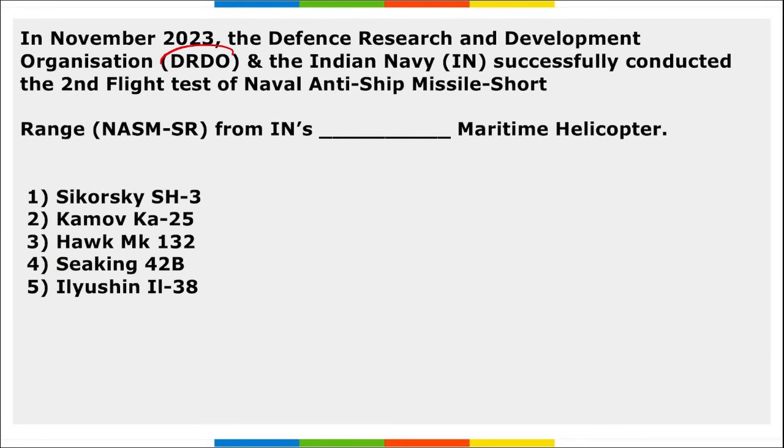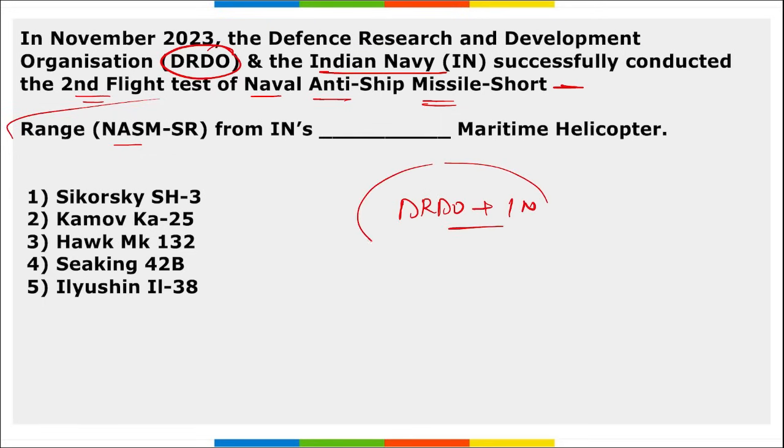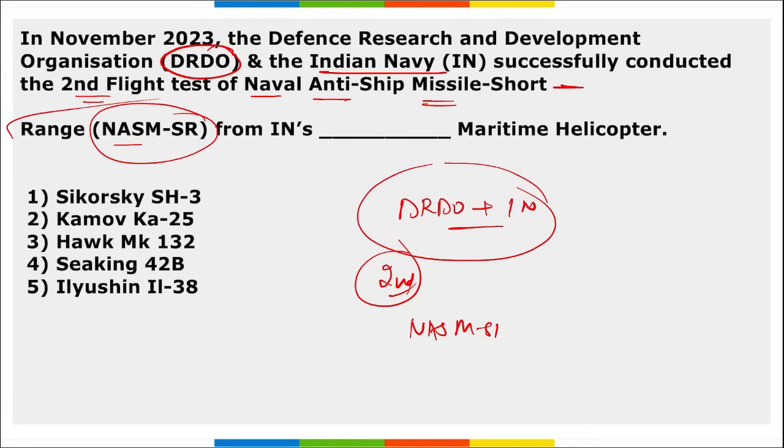Next, in November, DRDO and the Indian Navy successfully conducted the second flight test of the Naval Anti-Ship Missile Short Range. So DRDO and the Indian Navy successfully conducted the second flight test of the NASM short range from the Indian Navy's maritime helicopter.